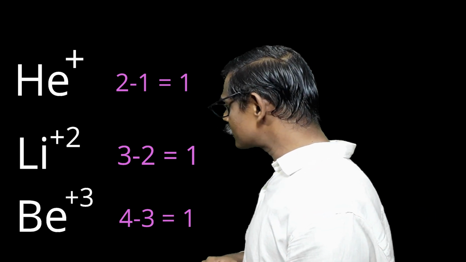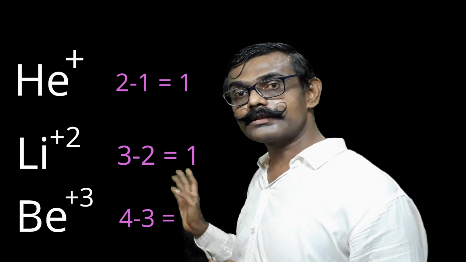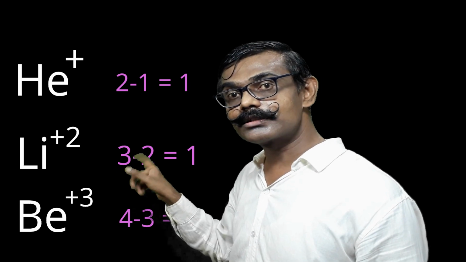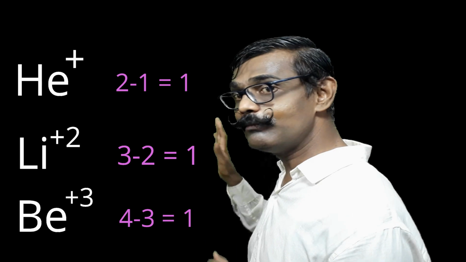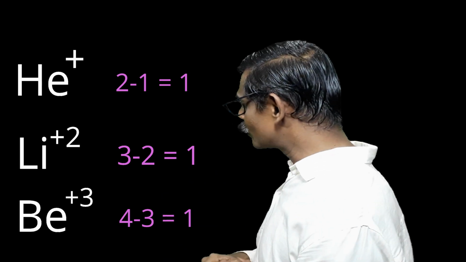Beryllium, how many electrons are in the atomic state? 4 minus 3. Why 3? Because 3 positive charge is there, no? And that is obtained by removal of electrons. So 3 electrons are removed, therefore we are subtracting. So 4 minus 3, 1.